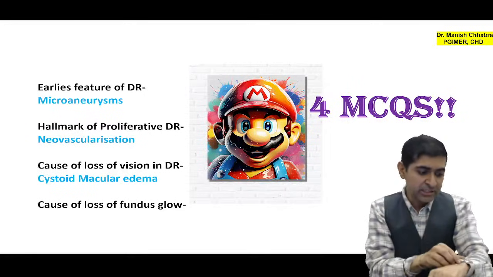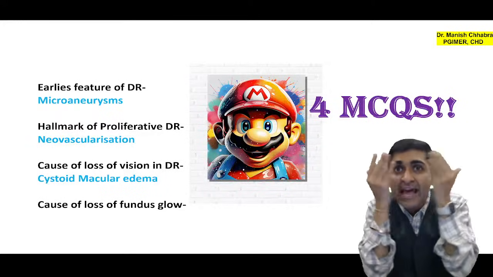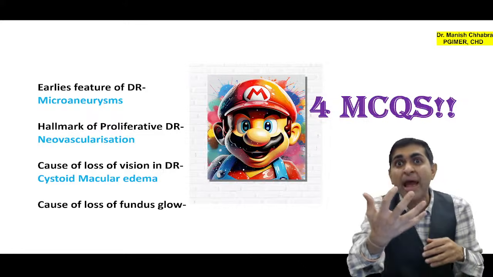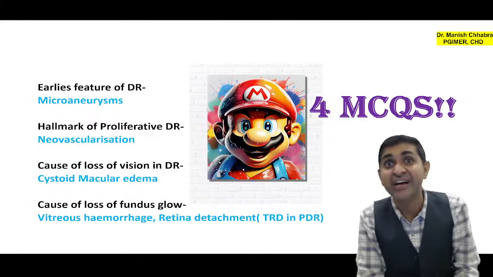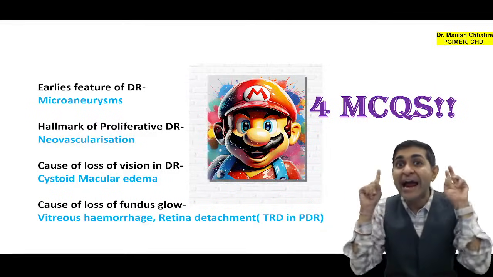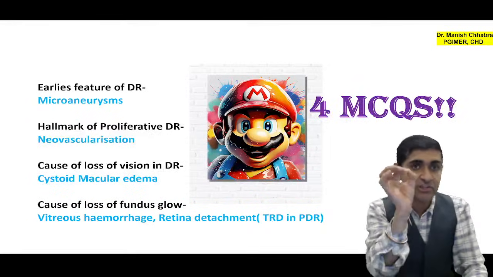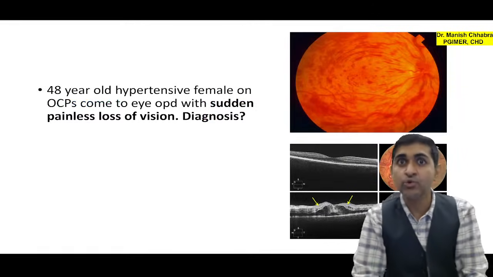But if there is vitreous hemorrhage, hazy media, the red reflex cannot be perceived. So absent red reflex can be seen in vitreous hemorrhage, retinal detachment. So the answer to that FMG question was vitreous hemorrhage, in which there is loss of red reflex. Okay, coming on to the next case scenario.